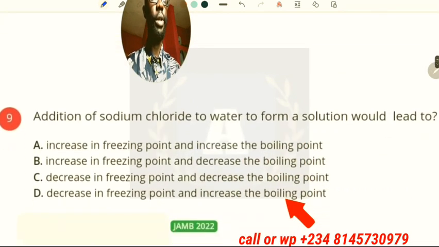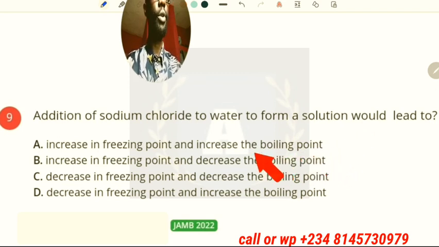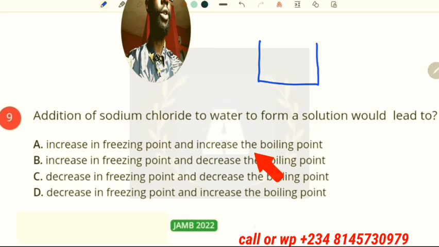Then on the next question, which says addition of sodium chloride to water to form a solution will lead to, okay, so when you are adding sodium chloride to water to form a solution, what does it lead to? Now the boiling point is just like water. If the water is pure and clean, water is meant to boil at 100 degrees Celsius, but to extend the boiling of water you have to add some particles which are not part of the water, like we have sodium chloride here.